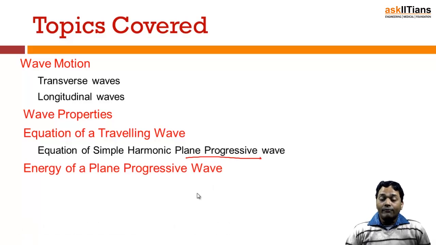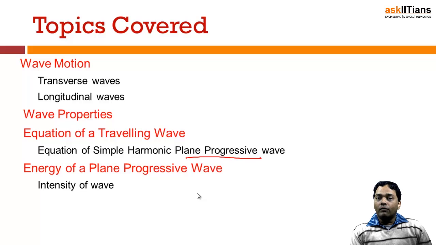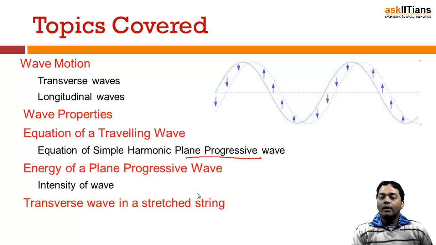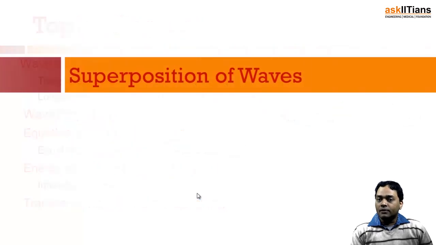that when any wave is traveling, obviously it's going to be carrying both material as well as energy. So the energy of a plane progressive wave, followed by the intensity of wave. If the wave is loud, or if the sound that you hear is loud or shrill, how exactly are you going to differentiate? That is what is known as the intensity. That will be followed by trying to understand the different types of transverse waves that are produced in a stretched string. So if there is a stretched string, what all are going to be the transverse waves?